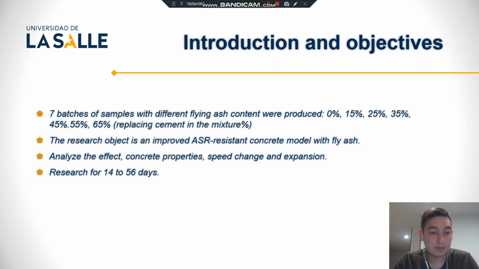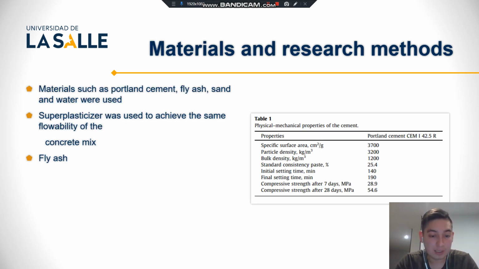Extending the duration of the investigation from 40 to 56 days with samples of 3, 7, 14, 28, 56, 91, and 365 days of curing. Materials such as Portland cement, fly ash, sand, and water were used, explained in Table 1, Table 2, Table 3, and Table 4.